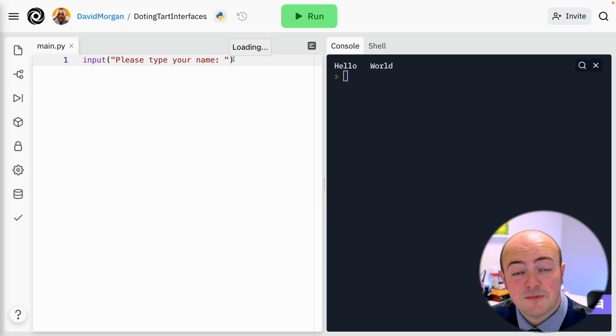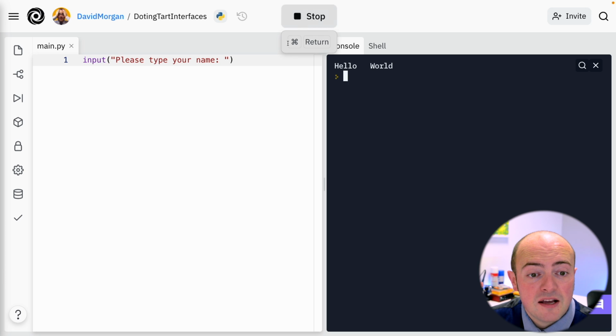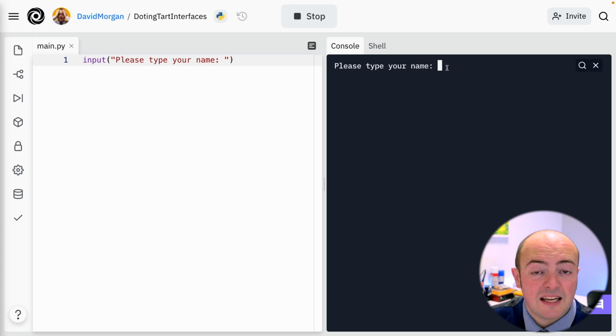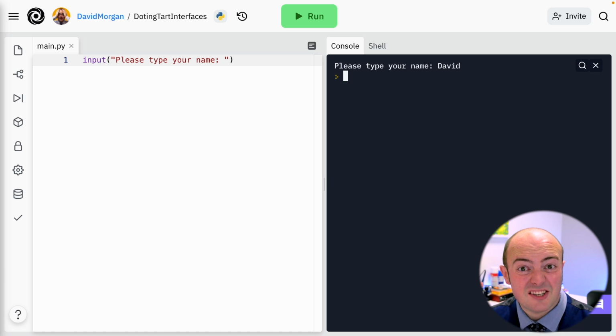Notice that's inside the speech marks, because when I run it, I want my typing to start slightly over, otherwise it would be glued right up there. So I'm going to put my name in there. And there we go, I've given my name to the computer. I haven't actually done anything with it though, or even saved it anyway.